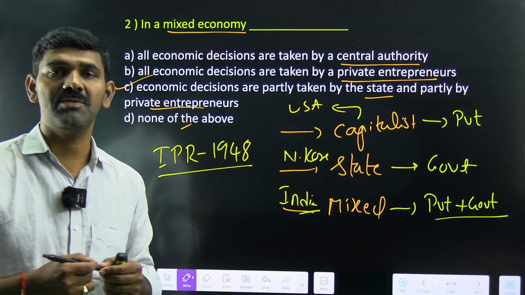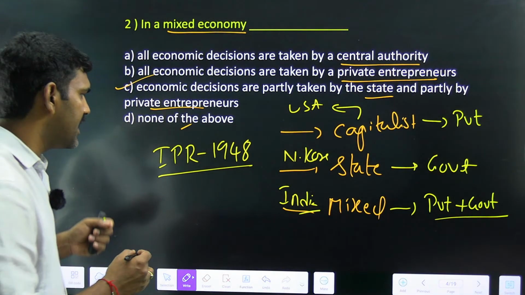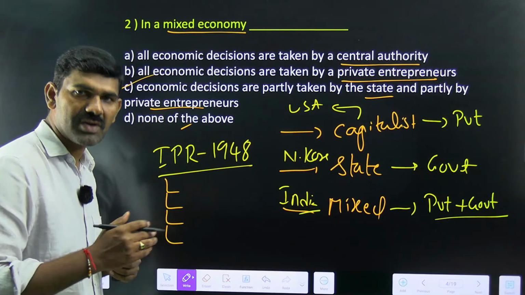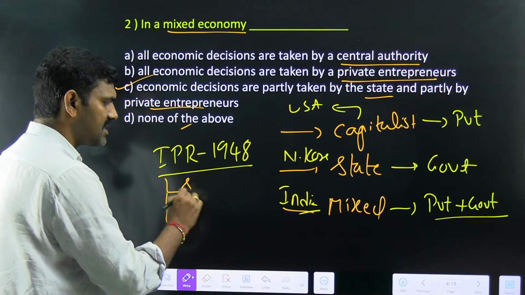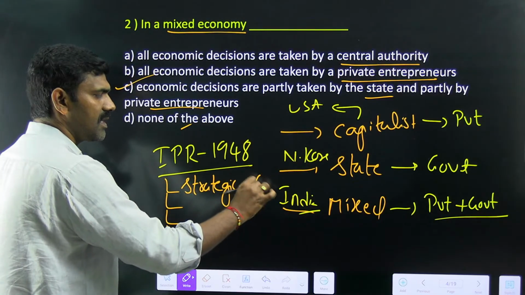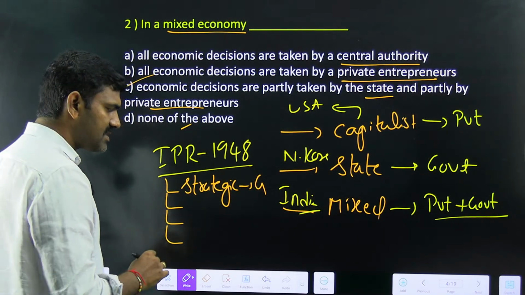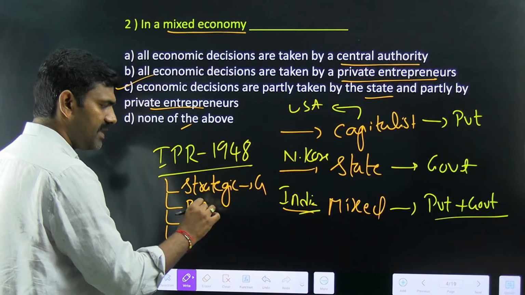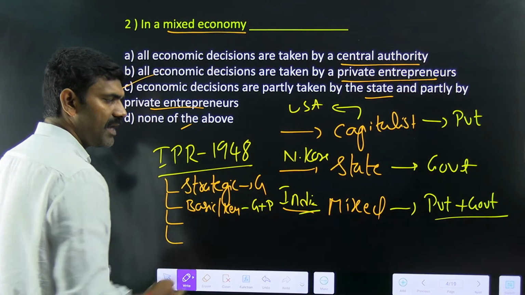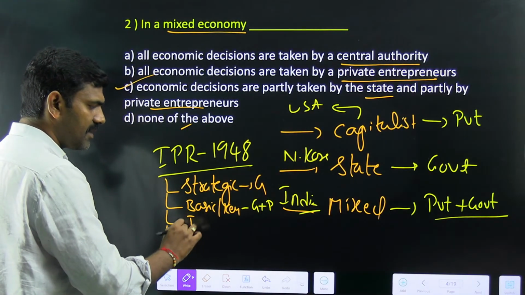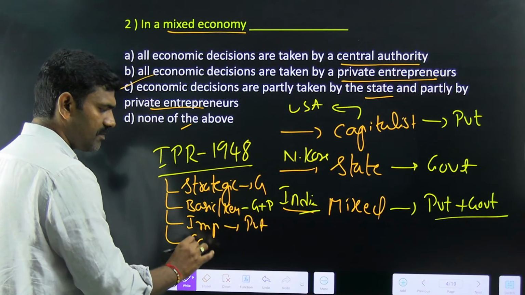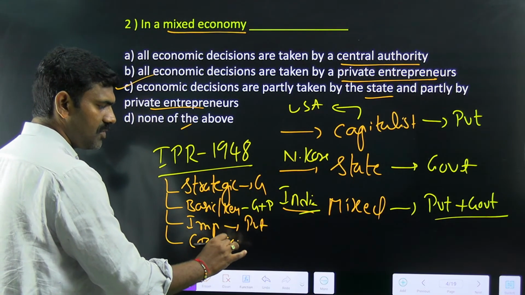Why is it responsible for India's evolution as mixed economy? In Industrial Policy Resolution 1948, we classified the industries into 4 categories. First set of industries are strategic industries, which are completely controlled by the government. Second set of industries are basic or key industries, which are controlled both by government plus private. The third sector is other important industries, which are controlled by the private. And the other one is controlled by the cooperative societies.